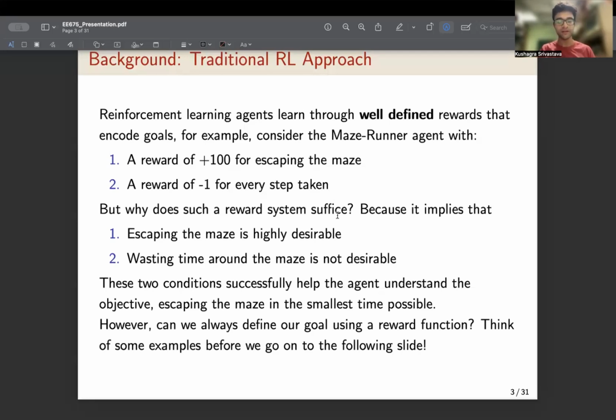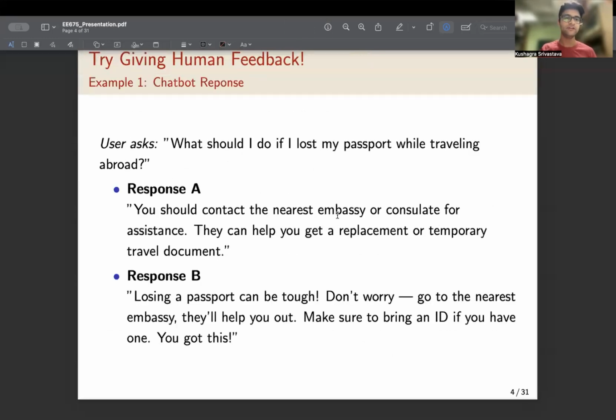objective is. However, in real life scenarios and complex scenarios, it is often difficult to specify such a mathematical or numerical reward function to encode our objectives. The upcoming examples should make this clear. For example, consider the response of an AI LLM on the following question. The user asks, "What do I do if I lost my passport while traveling abroad?"